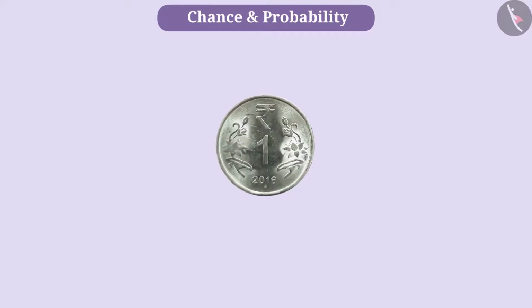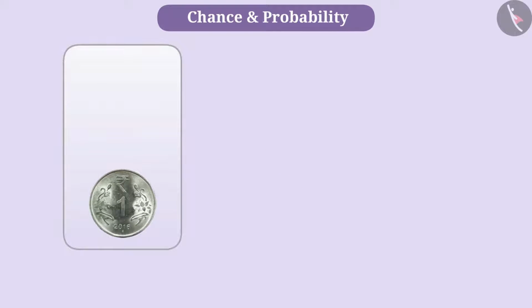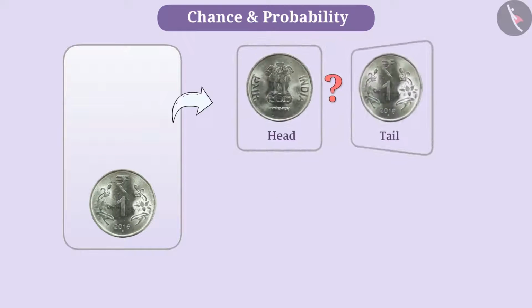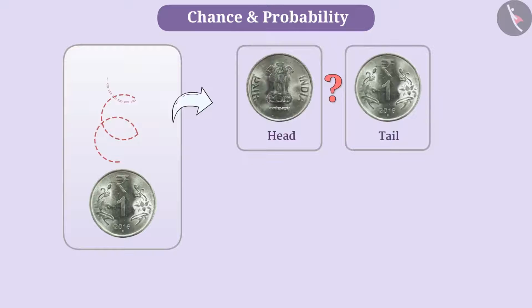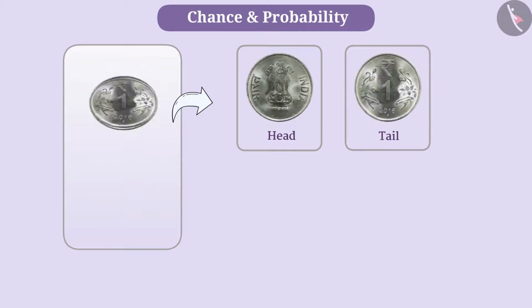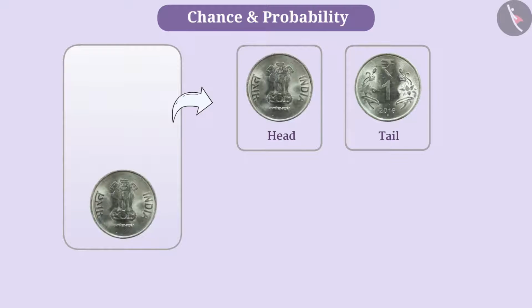Now look here. Here is one coin. Can you tell whether we will get a head or a tail in the experiment of tossing the coin? Think. Here we certainly cannot predict whether we will get a head or a tail. In such a situation, getting one from either of these two is a possibility or a chance, because these both are possible outcomes.